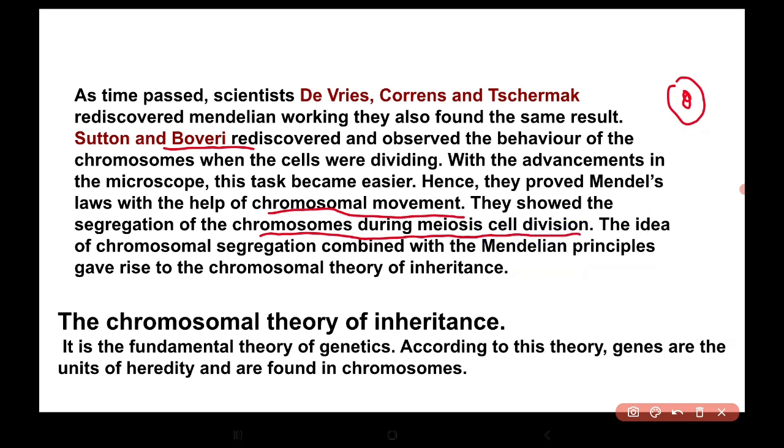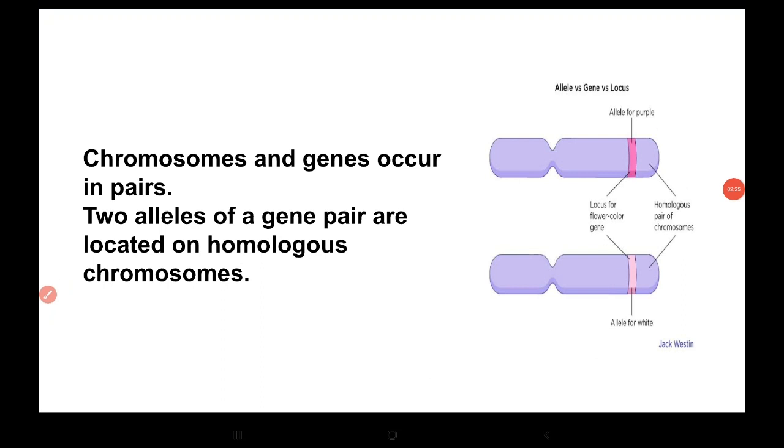So the idea of chromosomal segregation combined with the Mendelian principle gave rise to the chromosomal theory of inheritance. It is the fundamental theory of genetics. According to this theory, genes are units of heredity and they are found in chromosomes. Chromosomes and genes occur in pairs, and the two alleles of a gene pair are located on homologous chromosomes.